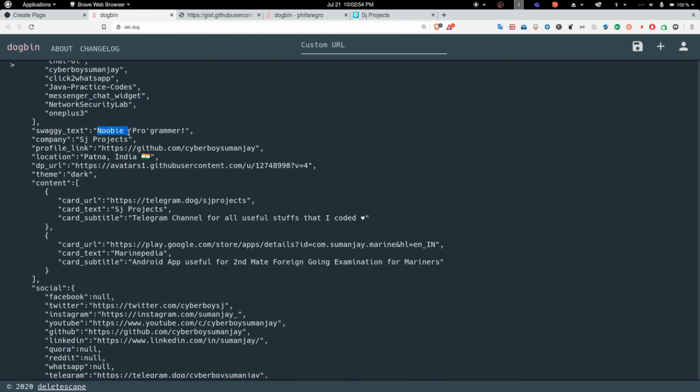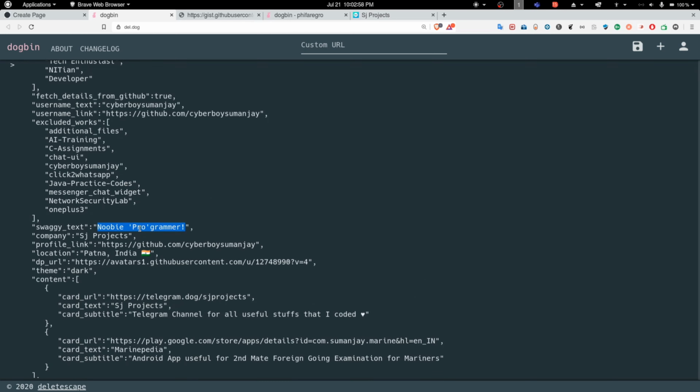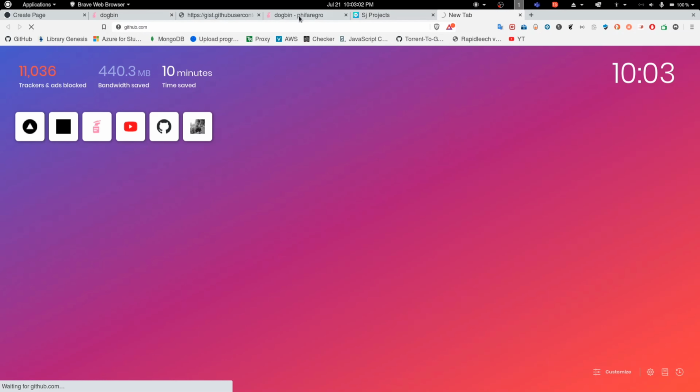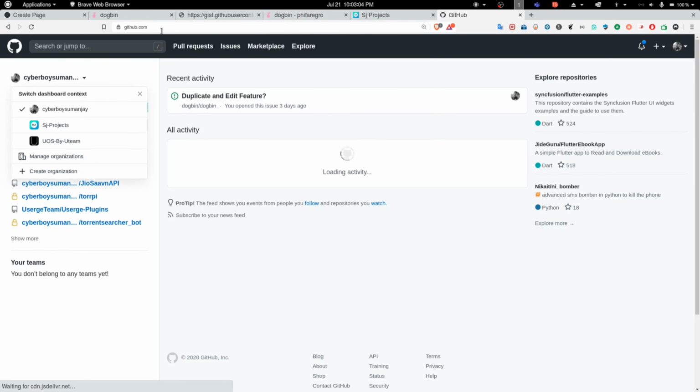Okay, for the swag text, if you want to write any of this, you must write it on your GitHub. So basically what it will do is, I'll just show you on my profile.